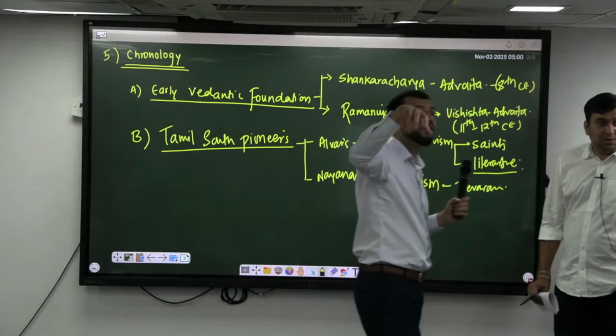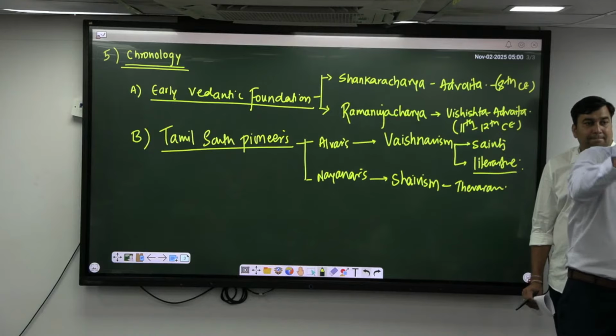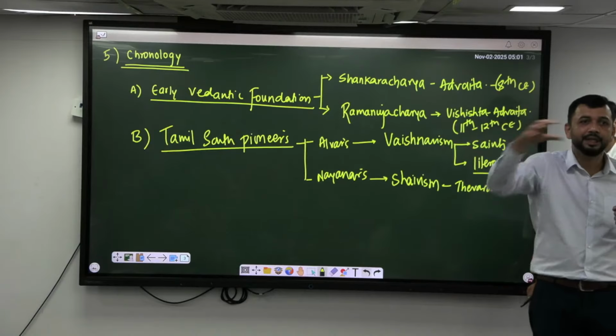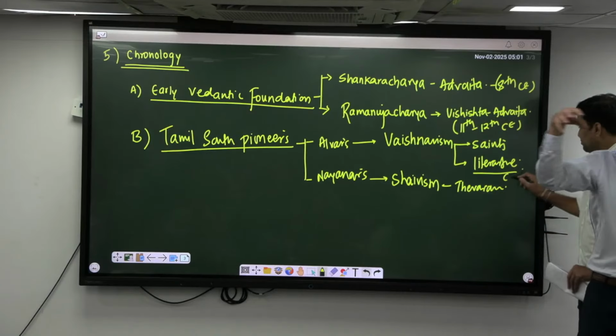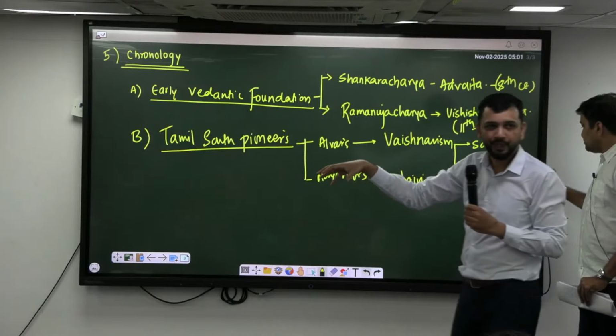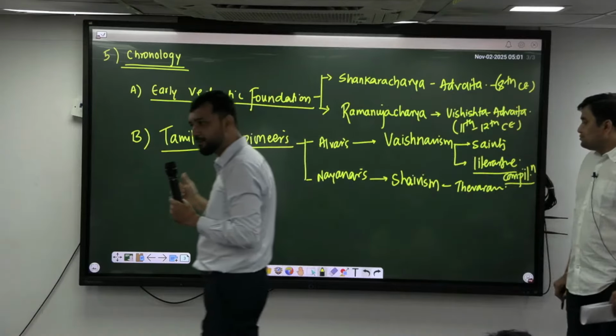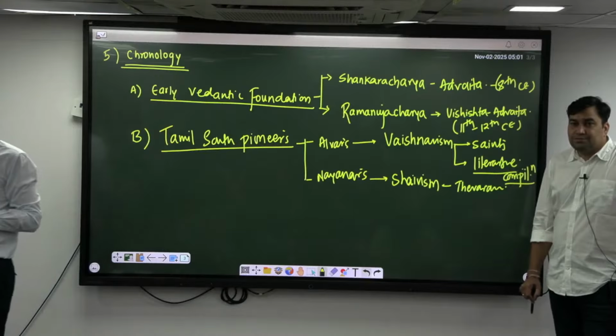Knowing about the compilation of the Alwars, whatever the different Alwars had given as themes, that has been compiled in one book called Nalayira Divya Prabandham, right? So that is basically also called the Tamil Veda, right? So you should have a broader understanding.